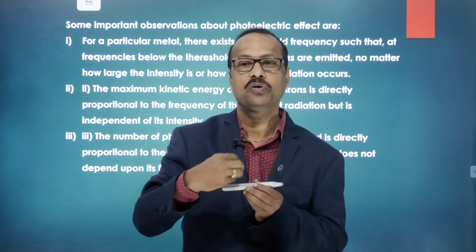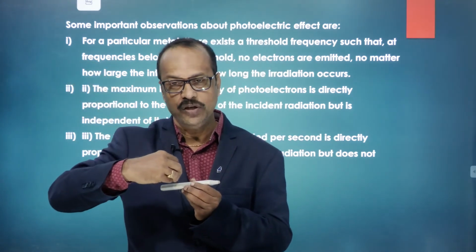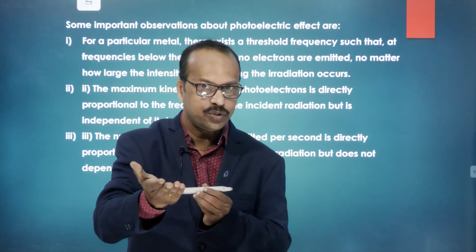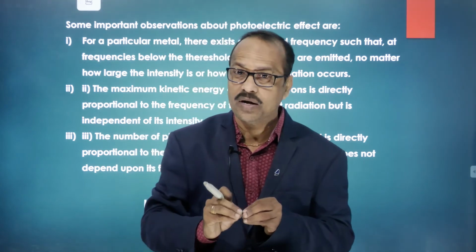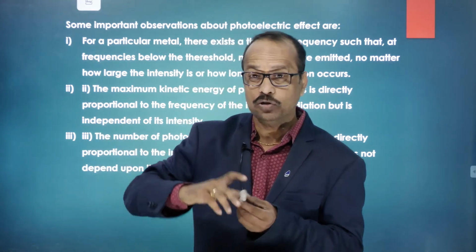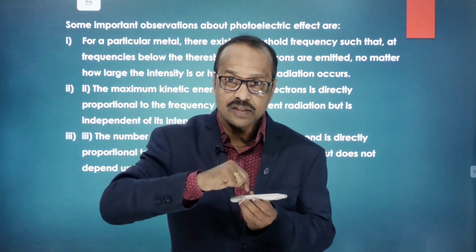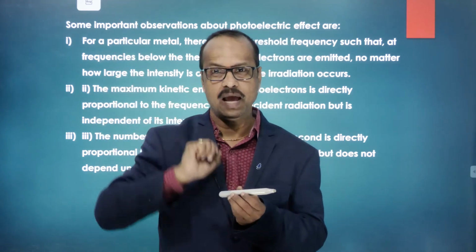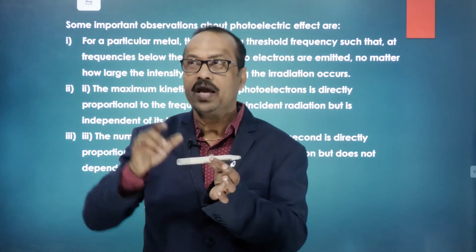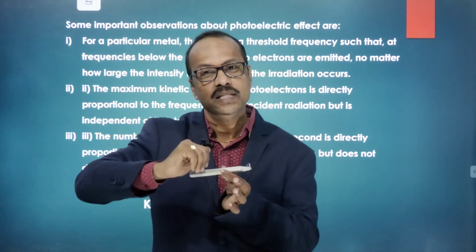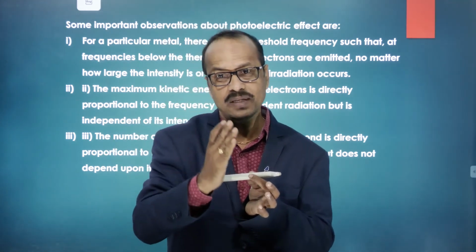So what can I do if I want to take the electrons out? I need to apply energy whose frequency is a little more. Just now in Planck's quantum theory we discussed that the energy of a quantum is directly proportional to its frequency. To take out electrons from a metal requires a certain amount of energy, and that energy may not be present in this electric lamp. So the surface is exposed to light radiations, but still the electrons are not emitting. Why? The energy may not be sufficient.